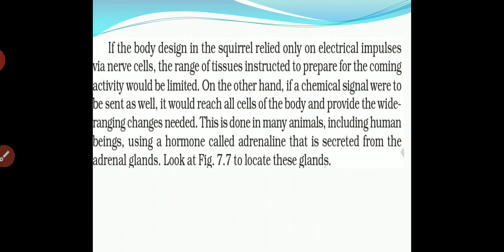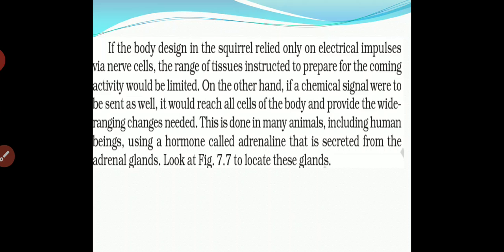On the other hand, if a chemical signal were to be sent as well, it would reach all cells of the body and provide the wide range of changes needed. So here we have seen that a chemical signal works more rapidly as compared to electrical impulses. We have studied previously that, compared to an electrical impulse, a chemical signal has a rapid response. They pass very rapidly, due to which the response towards the stimuli will be rapid.